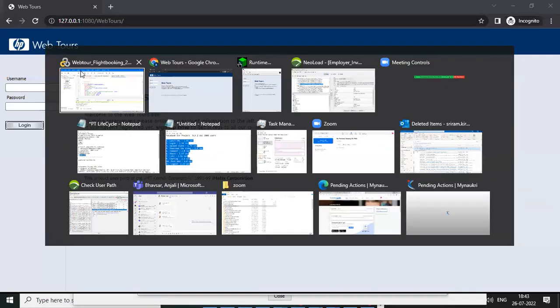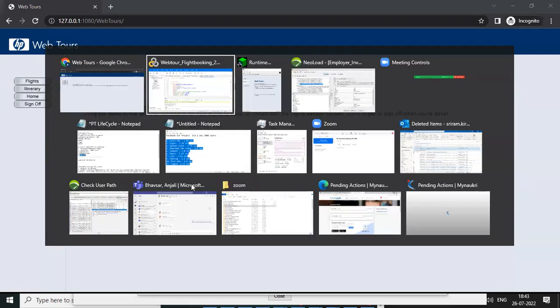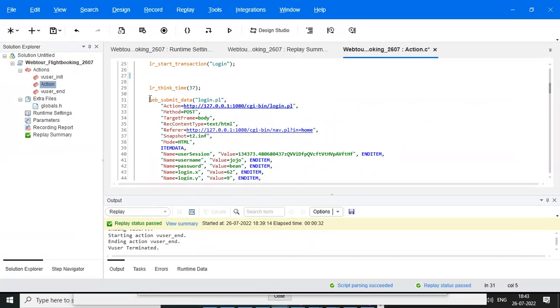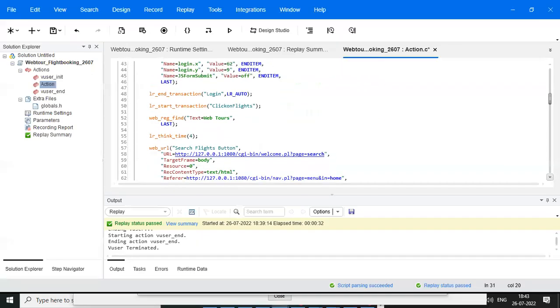After that, we are entering some data, like the username and password, and then clicking on login. On this login page, you can observe which function is generated: web submit data. It means you are submitting some data to the application. That is why it is generated as web submit data. Got it? Which function is generated? Web submit data.